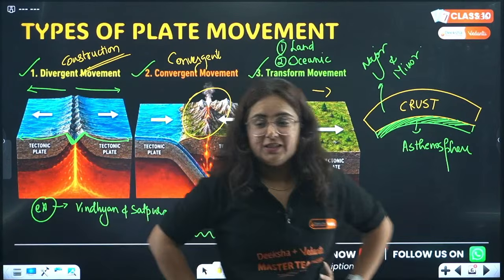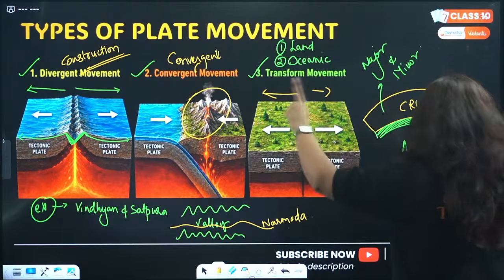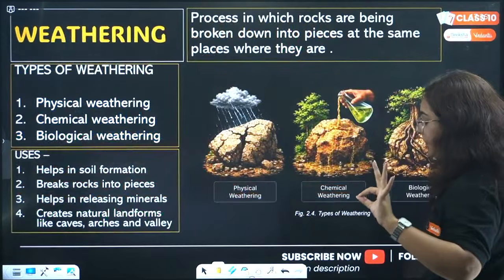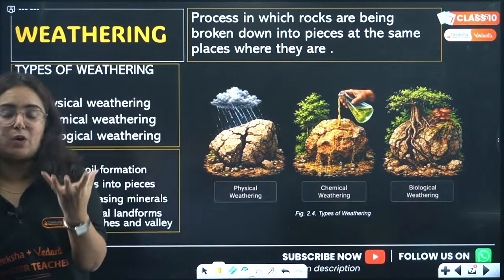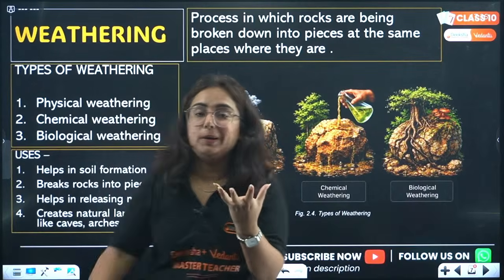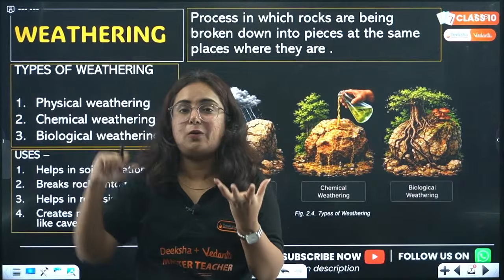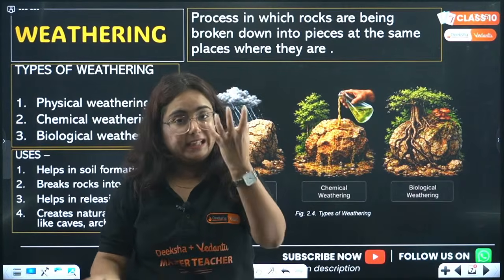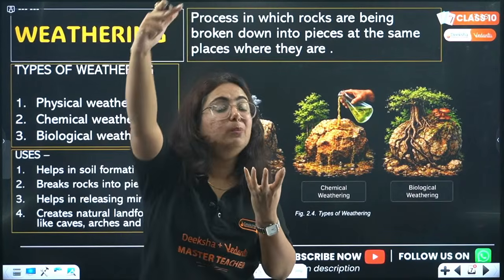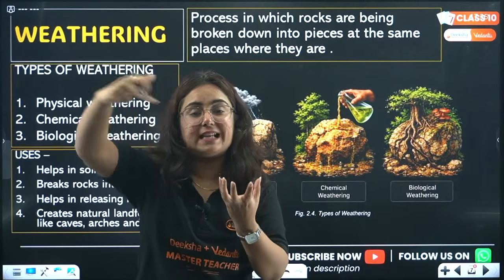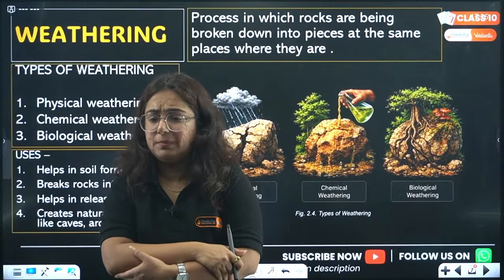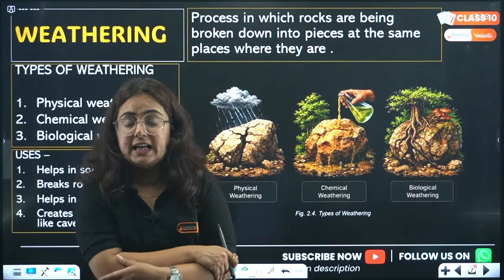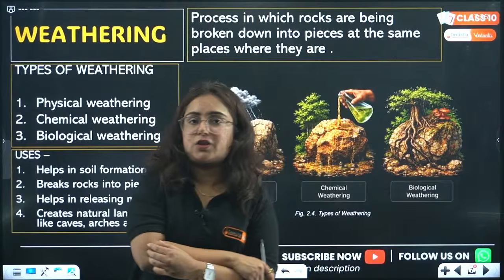Okay, so here it is about the types of plate tectonic movement. Now this was something from the interiors of the earth. Now we will be moving towards the exterior of the earth. This was what? The interiors of the earth. Now we will be moving towards the factors affecting the exteriors of the earth, right? Yes, correct Pradhanji, you're very much correct about this.